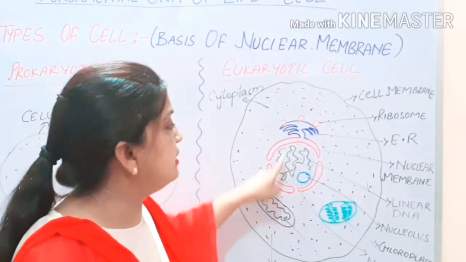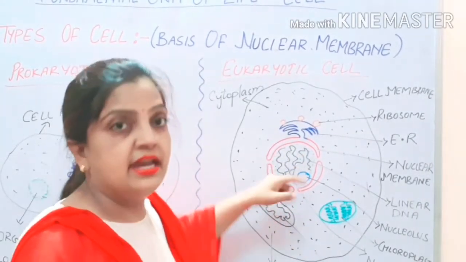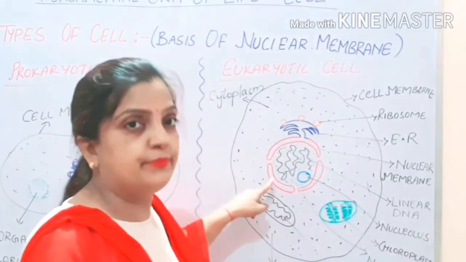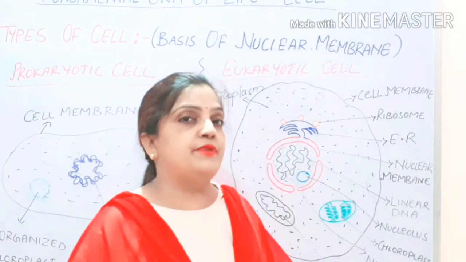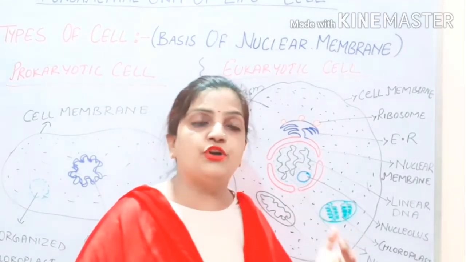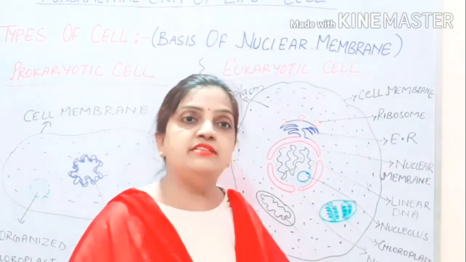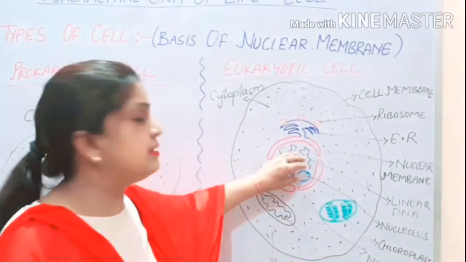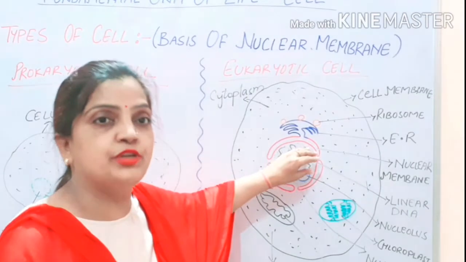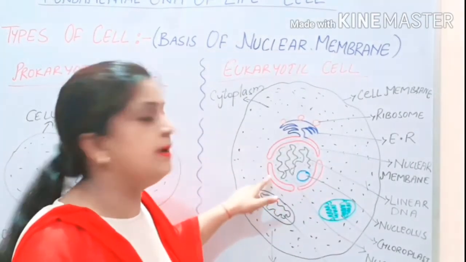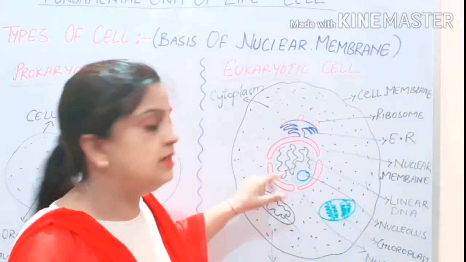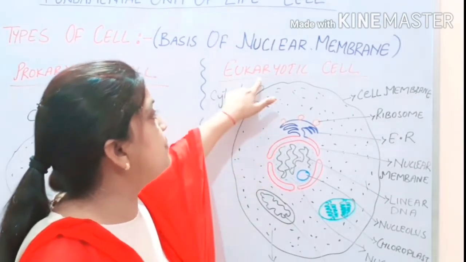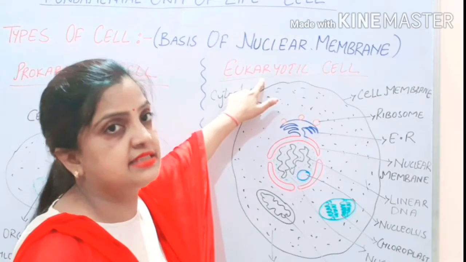All the internal material of the nucleus is well protected by the nuclear membrane. Nuclear word is made from nucleus and membrane means wall. Nuclear membrane, nuclear wall. So all the material of nucleus is protected by a nuclear membrane. So if this nuclear membrane is present, then the type of cell is eukaryotic cell.